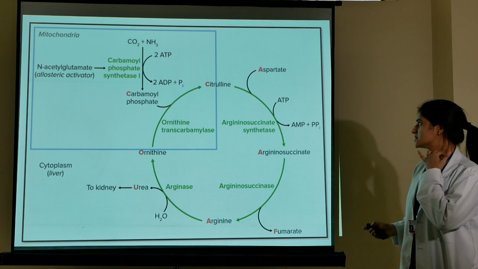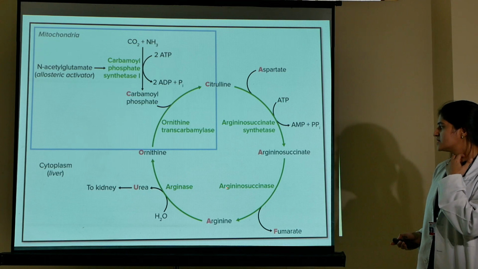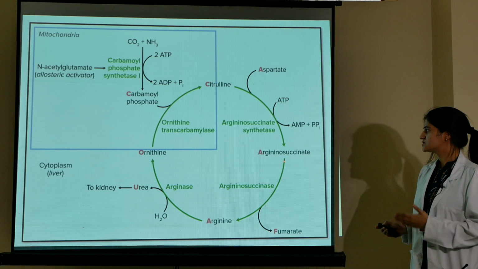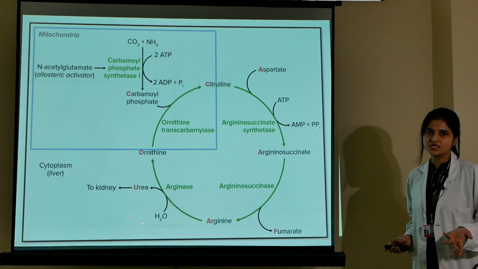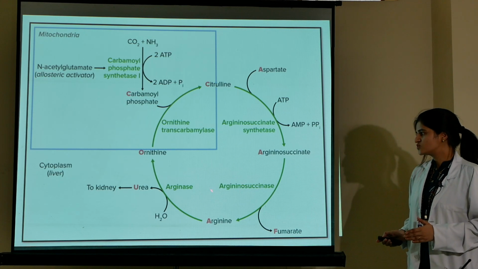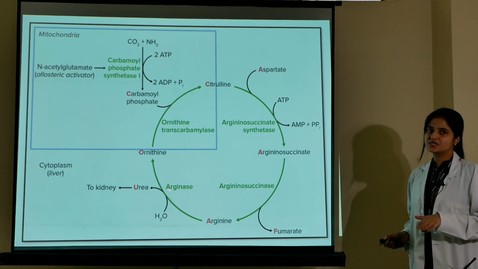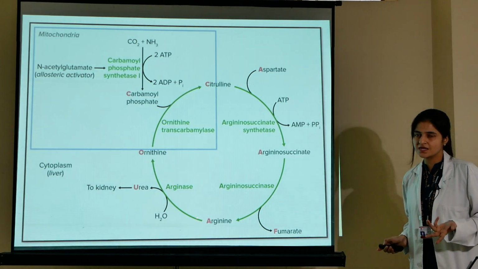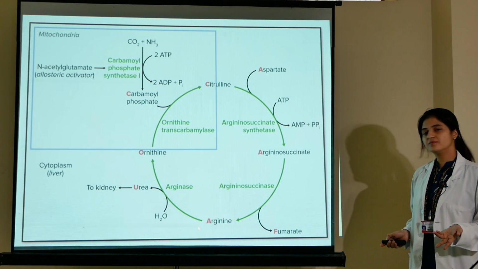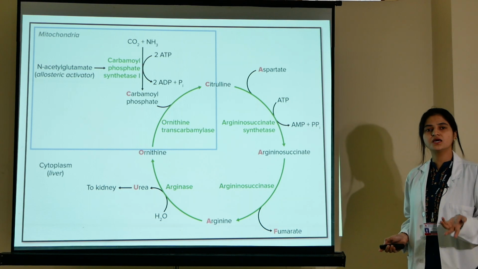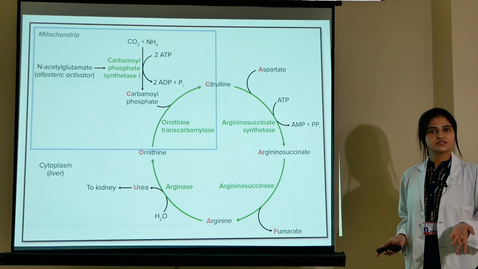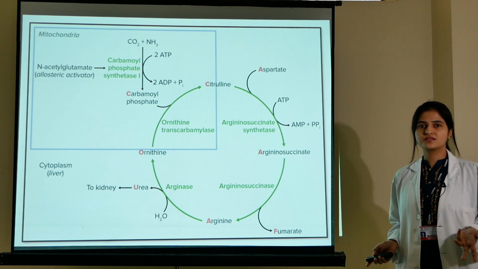Okay, the fourth one is arginosuccinate lyase. Due to the deficiency of this enzyme, arginosuccinate will not be converted into arginine, so the accumulation of arginosuccinate will occur. The last one is arginase. Due to the deficiency of the arginase enzyme, arginine will not be converted into ornithine as well as urea, so the accumulation of arginine will take place in the last, fifth disorder of the urea cycle, arginemia. This is the end of the urea cycle. Thank you and have a good day.